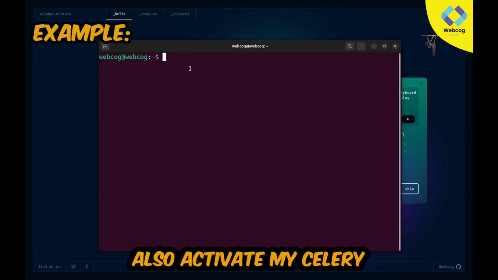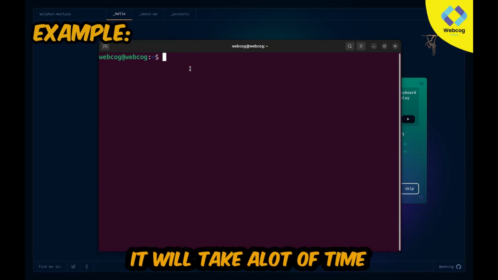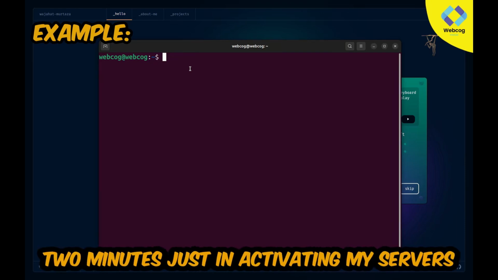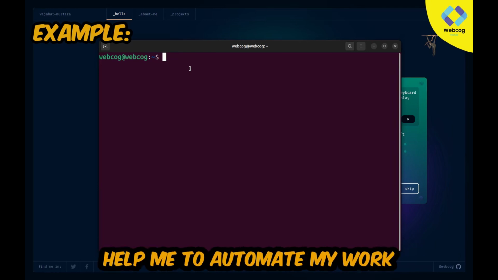And I also want to activate my celery. If I do this work manually, it will take a lot of time, like 1 to 2 minutes just in activating my servers. But shell scripting will help me to automate my work.